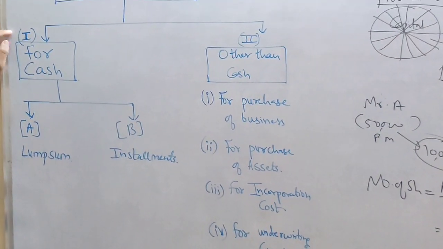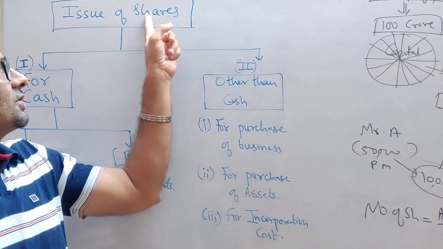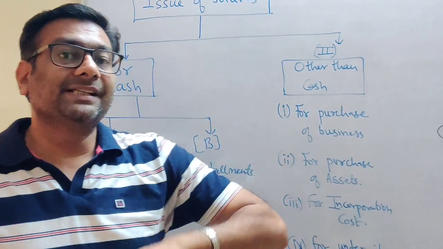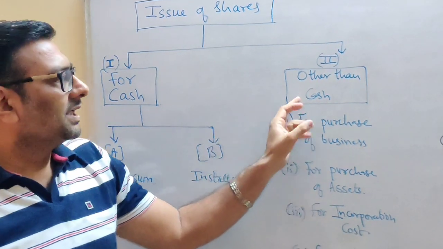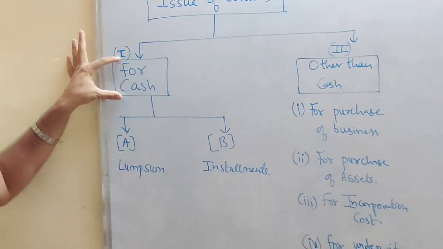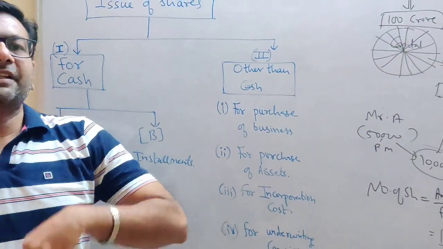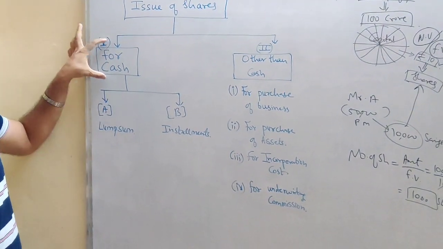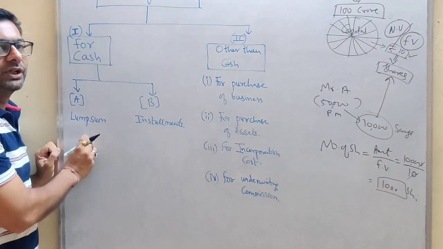The first group is when the shares are issued for cash. The second group is when the shares are issued for other than cash. In this group, what is happening, students? Company is giving a share, but in return they are not getting money. So we call it shares issued for other than cash. And in the first case, when the shares are issued for cash, company is issuing shares and in return they are getting money. So when the shares are issued for cash, there are two parts, further sub parts, which you have to learn in this topic.